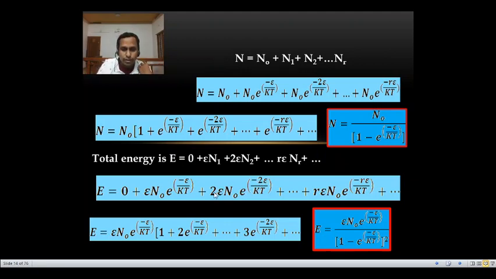So 2 is there. Epsilon n0, that is always taken. The remaining term is 2 e raised to minus epsilon by kt. So remaining term is 1 plus 2 e raised to minus epsilon by kt plus etc. up to plus 3 e raised to minus 2 epsilon by kt, or r e raised to minus of r minus 1 epsilon by kt.